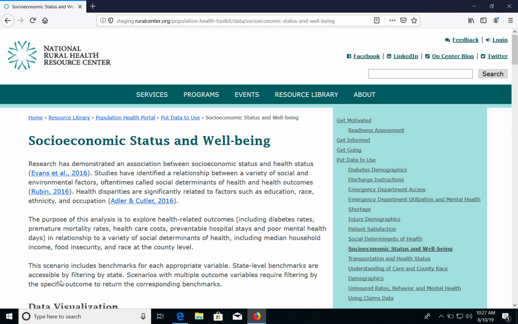The purpose of this analysis is to explore health-related outcomes, including diabetes rates, premature mortality rates, healthcare costs, preventable hospital stays, and poor mental health days in relationship to a variety of social determinants of health, including median household income, food insecurity, and race at the county level.